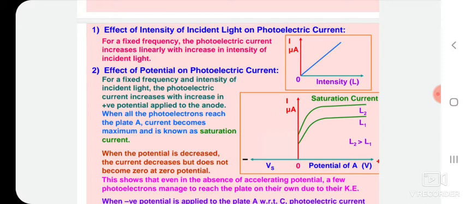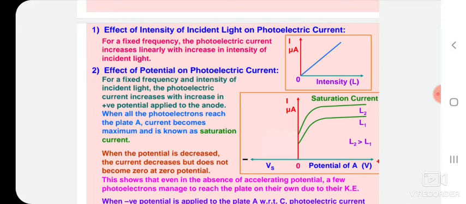This implies that the number of photoelectrons emitted per second is directly proportional to the intensity of the incident radiation. Brighter light means more photons. If we plot intensity along the x-axis and current along the y-axis, the graph is a straight line. It means that current and intensity are directly proportional to each other.